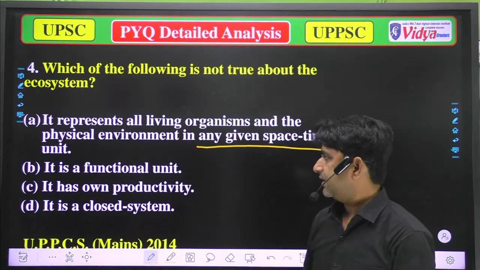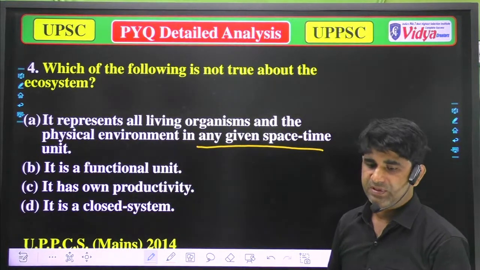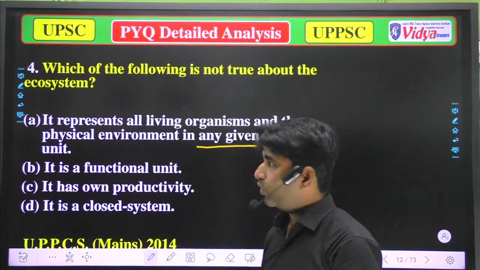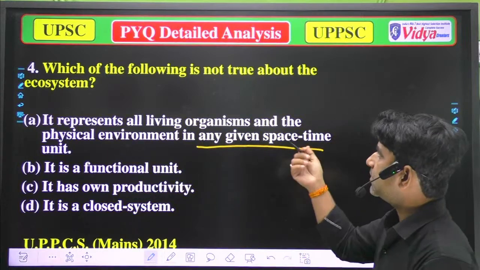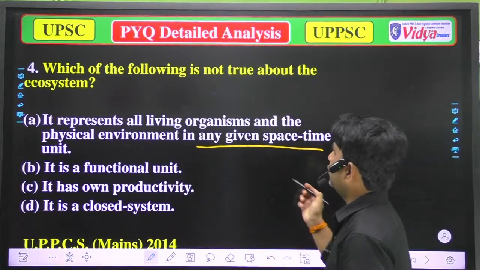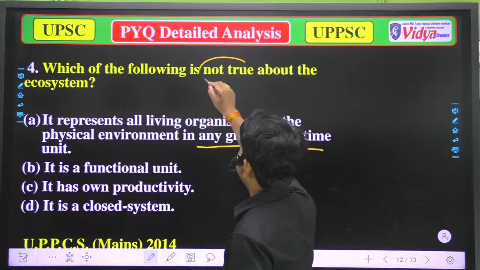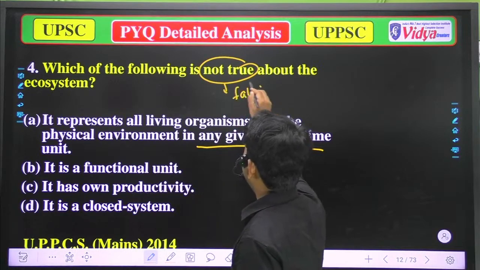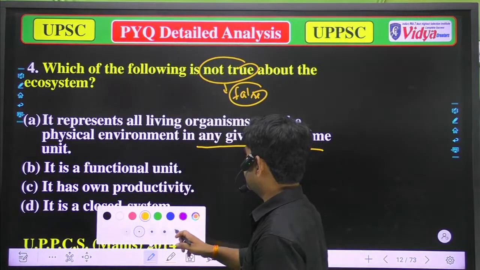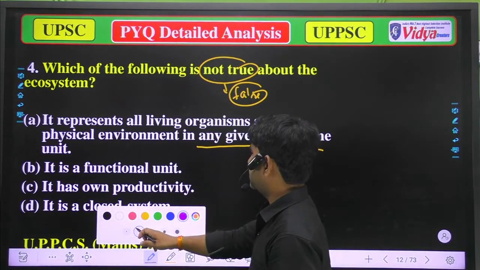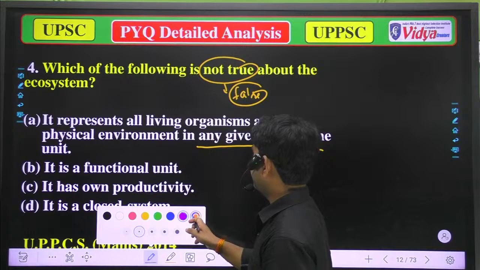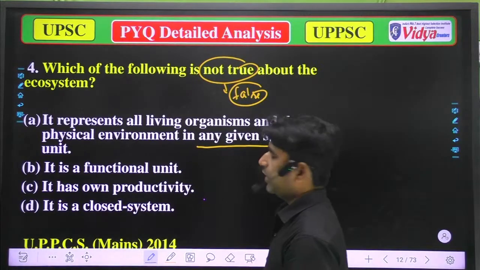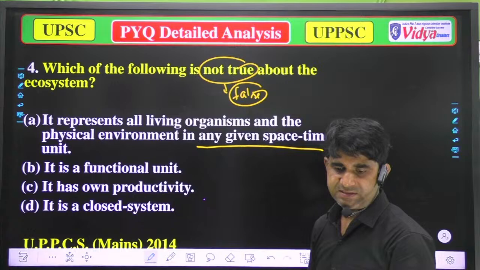And D, it is a closed system. Again, which of the following is not true? Not true means we have to choose the false sentence.